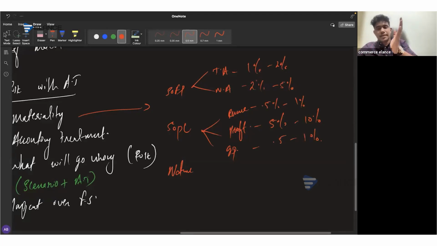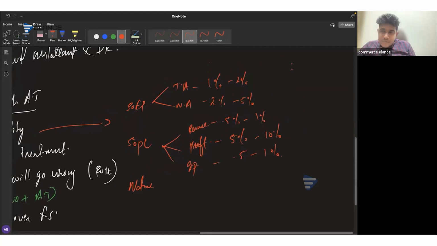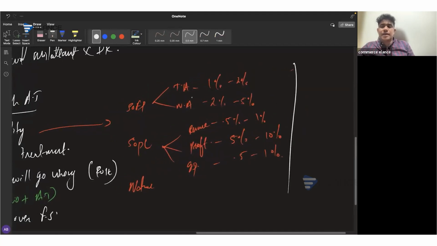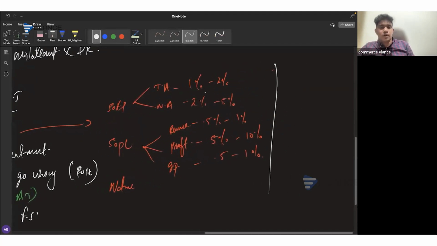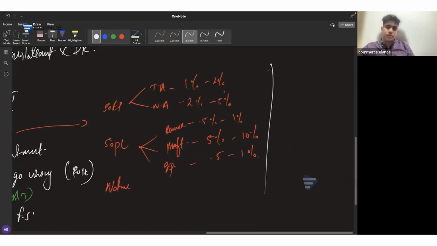You only need to study the lower limit, and twice the lower limit will be the upper limit, with the only exception for net assets, where the lower limit is 2% and the upper limit is 5%. The examiner will ask you to compute the materiality on the basis of a specific benchmark. However, they will never ask you to pick the lower or the upper limit. That's your choice, and you need to give the justification for choosing the lower or the upper limit.